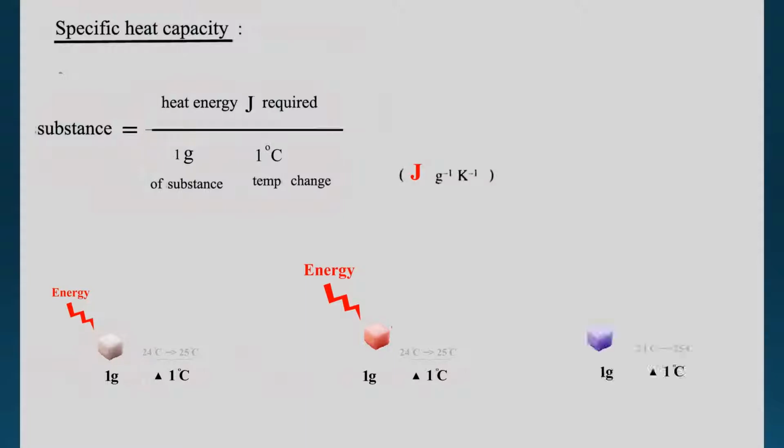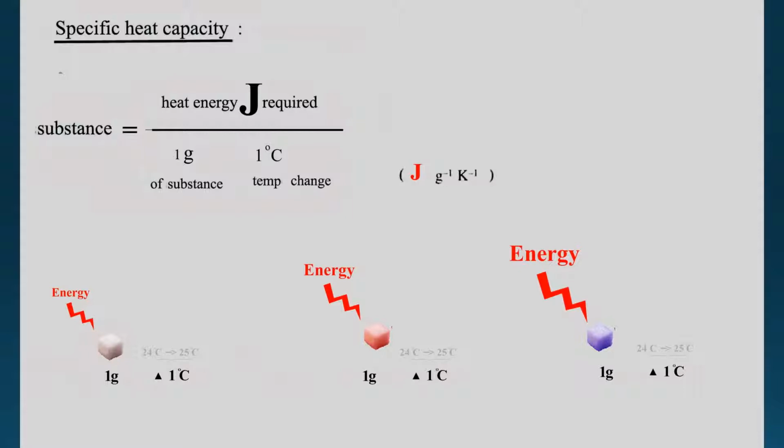Let's do one more. If I have a third substance, I take 1 gram of it and I want it to raise the temperature by 1 degree. How much energy do I need to inject? In this case, I have to inject even more energy.